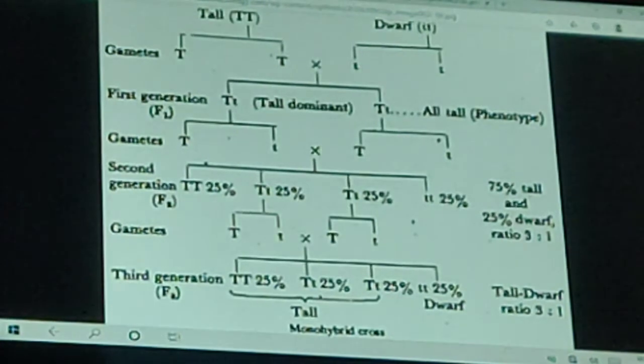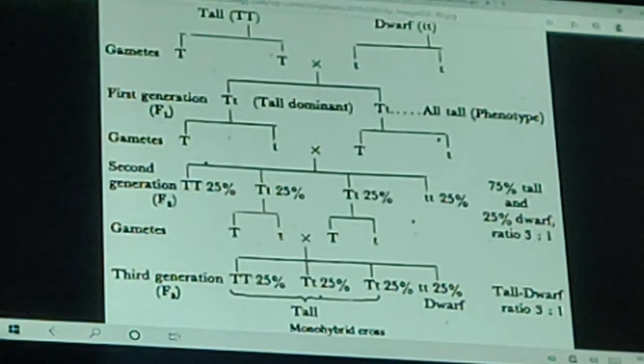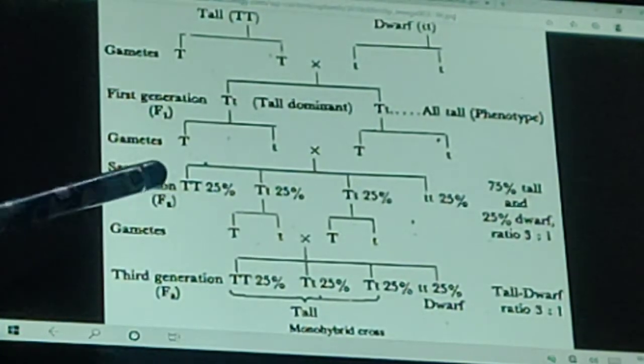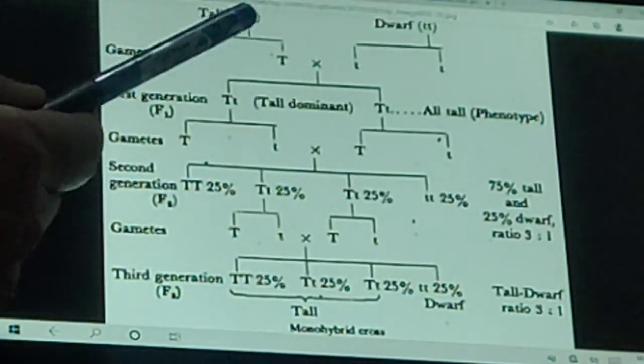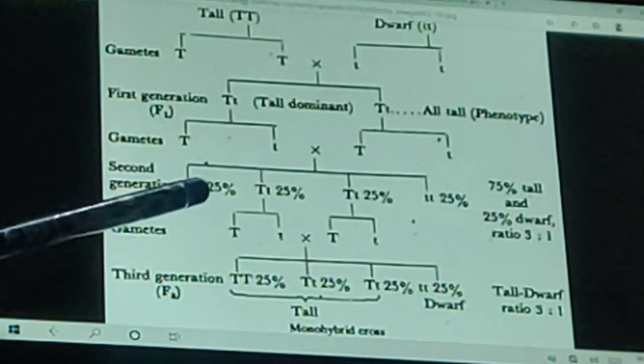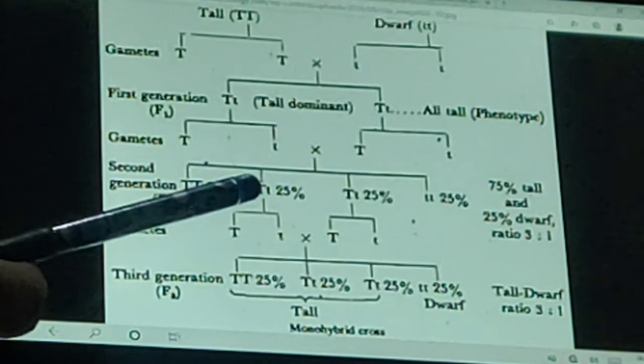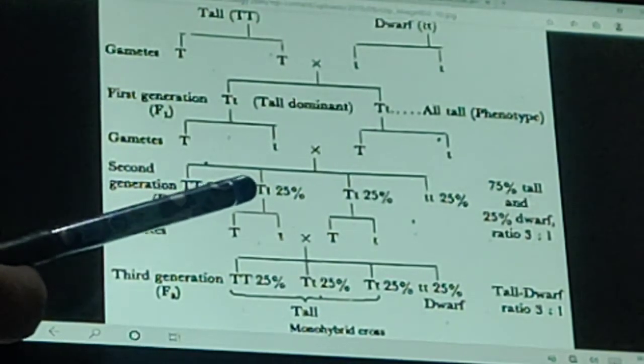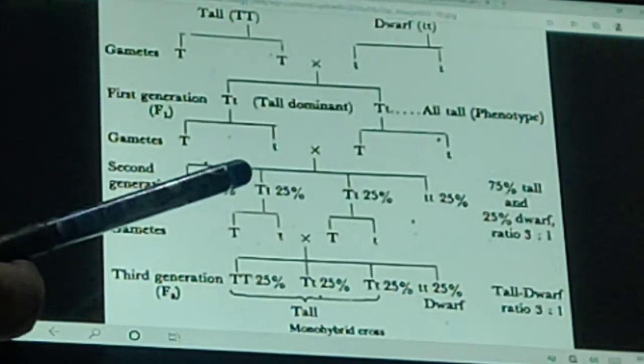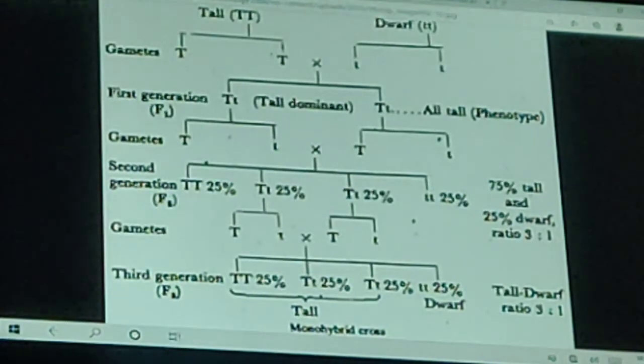It means that dwarfness is the recessive trait in the presence of the dominant trait, that is tallness. If a single allele of tallness is present, the plant will be tall. So this law also proves the law of dominance and recessiveness.